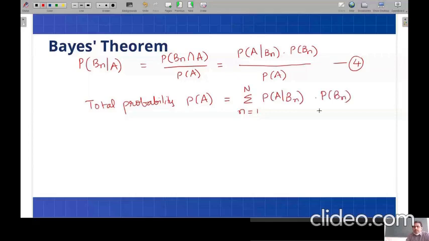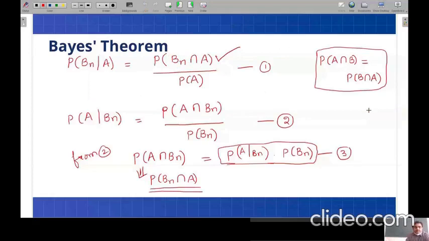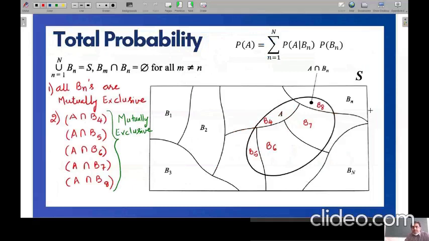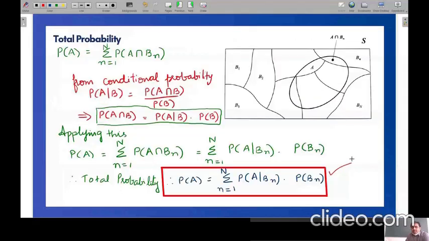This we have already derived. If you can remember, this is the result we derived in total probability. I will show you once again. Can you see this? Yes. So this result of total probability, I'm using in the denominator of this Bayes theorem conditional probability.